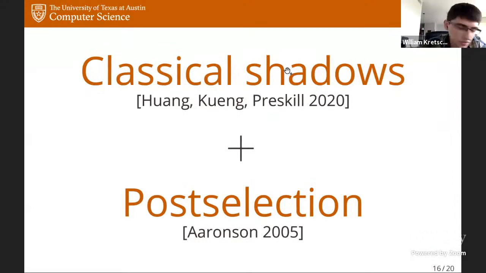For our second result, showing that pseudorandom states do not exist if BQP can decide #P-complete problems, there are two main ingredients that go into this. One is a classical shadows protocol, which is actually a form of shadow tomography. This was introduced by these authors in 2020. And the other is the famous post-selection theorem, showing that post-BQP equals PP, which was proved in 2005.